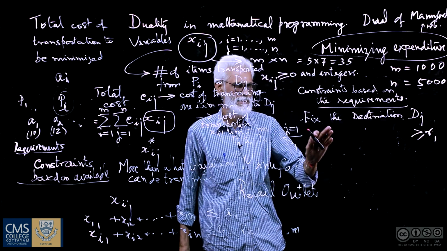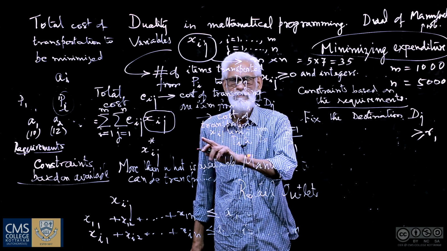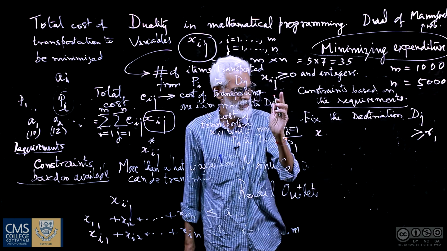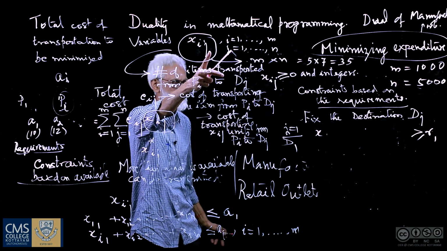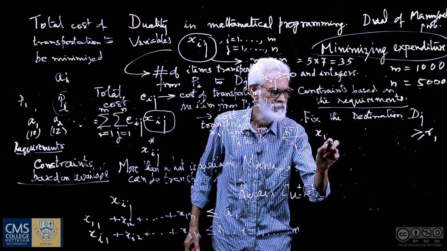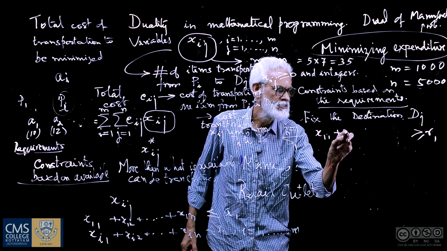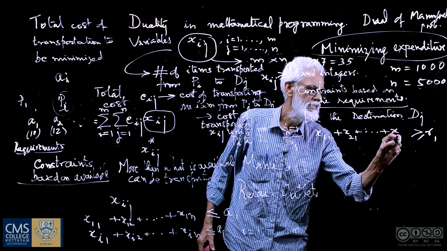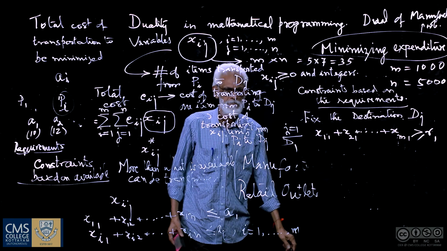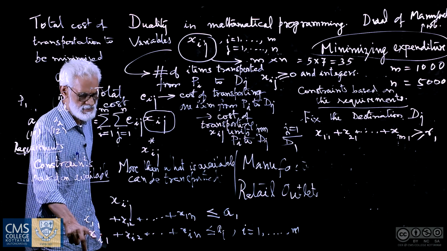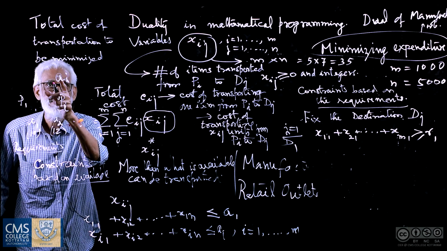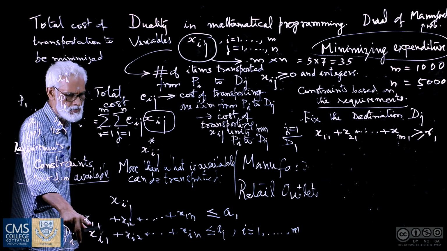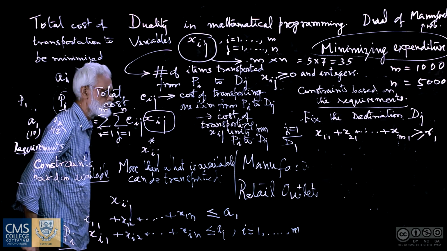So what I am going to write here is the total quantity transported from the various plants to the destination d1. That means I fix the second suffix because j equal to 1: x11 plus x21 plus so on xm1. Earlier we fixed i, the ith plant, and got that relation.